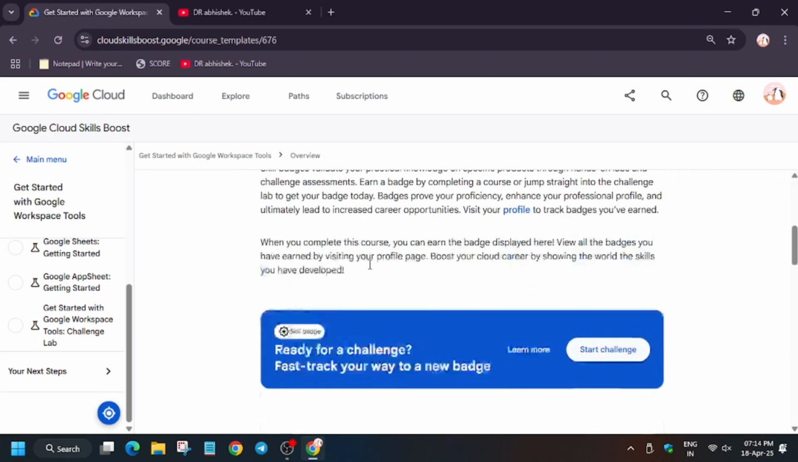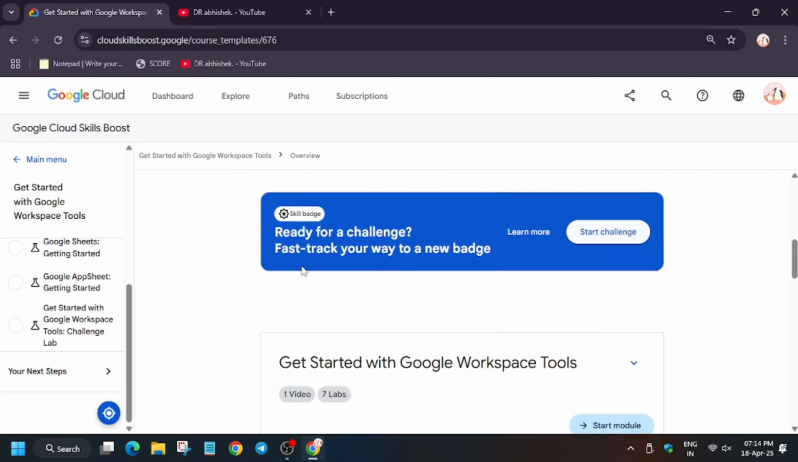So hello guys, welcome back to another series of one lab and one badge. That is, when you complete this badge you will get one skill badge.